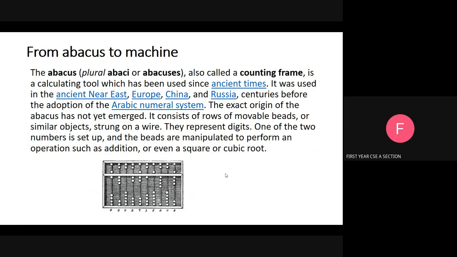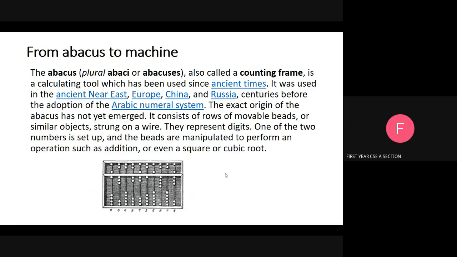Next, modern computers borrow four concepts from the abacus. What are the four concepts? Number one, storage. Number two, representation. Number three, calculation. Number four, user interface.